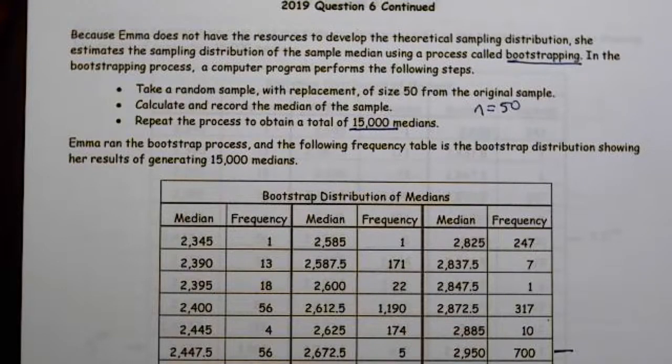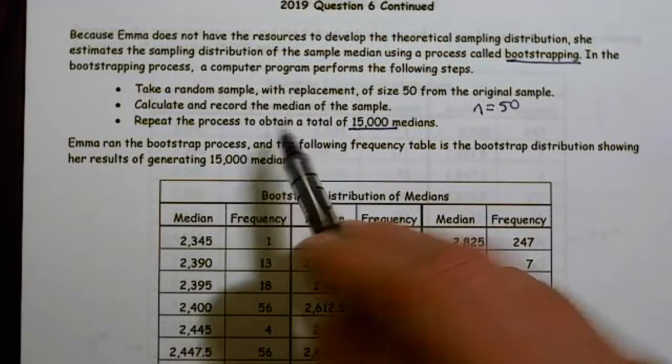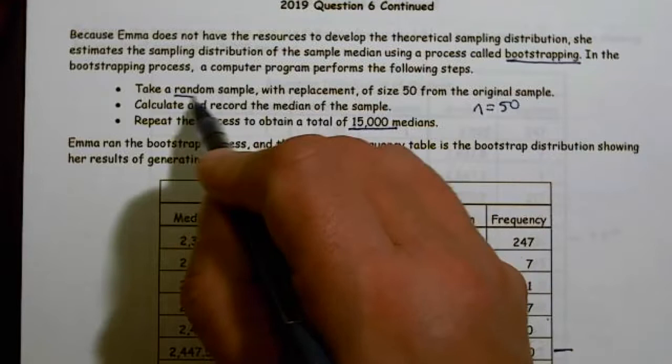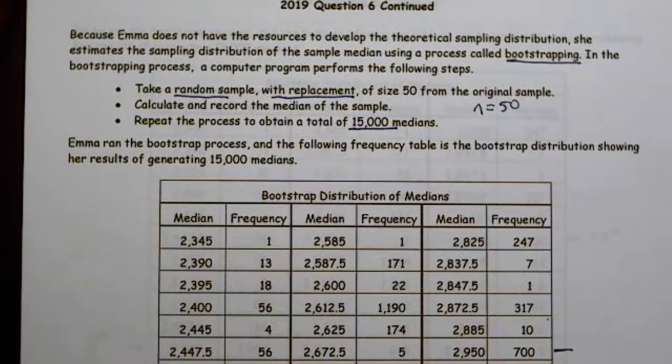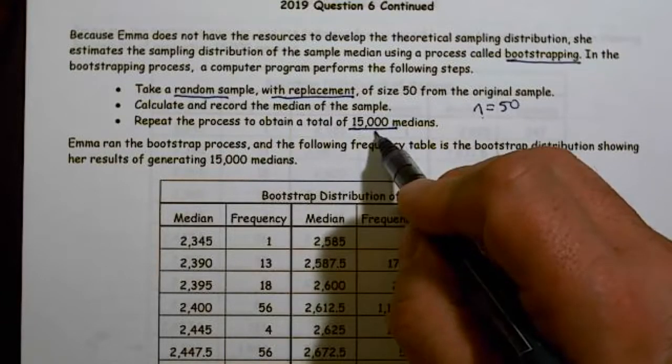So in the bootstrapping process, a computer program performs the following steps. They're actually telling you what to do because they know you haven't been taught this. So take a random sample. Notice most of the time we take a sample without replacement, but here we're going to do it with replacement of size 50 from the original sample. Calculate and record the median of the sample. So we're going to take a sample of size 50 and we're going to do this over and over again. We're going to do this 15,000 times. So once again, our sample size is 50, and the number of times we're going to do this is 15,000 times.